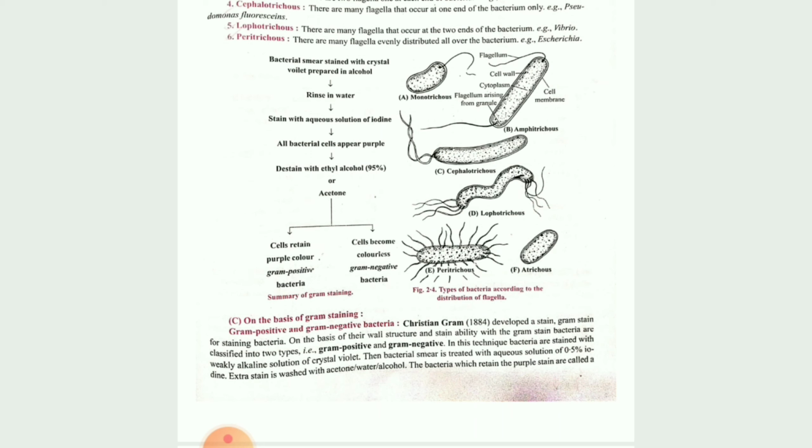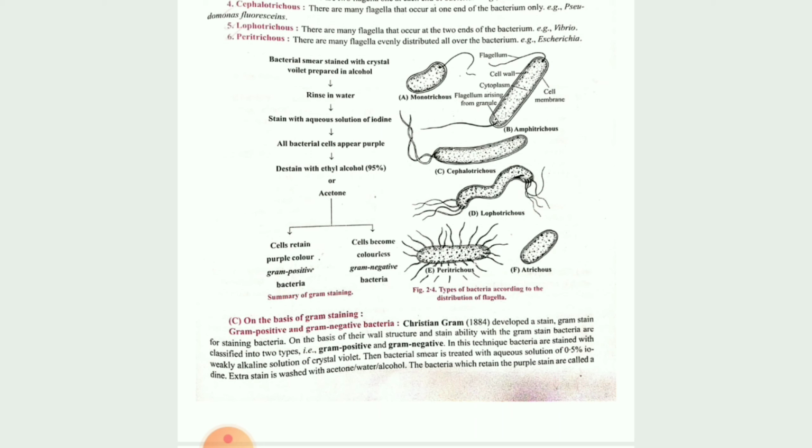Then in that smear you add the crystal violet along with a little bit of alcohol. Rinse it with the water, then add a little bit of iodine solution. That particular bacteria will appear purple in color. The excess stain we have to remove with ethyl alcohol or acetone. Then we observe under the microscope. If it is visible as purple color, it will be your gram positive bacteria.